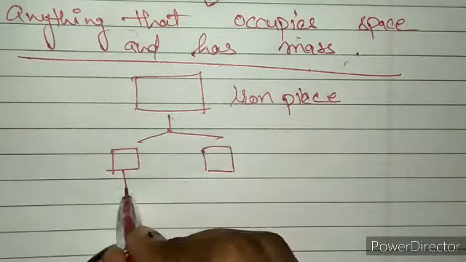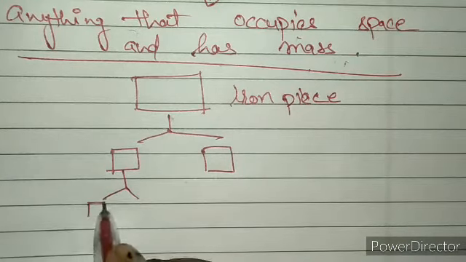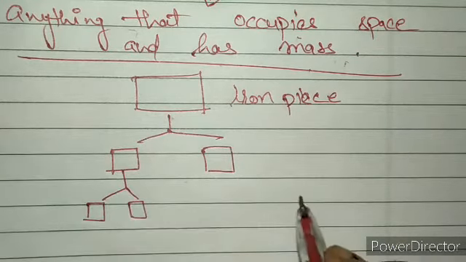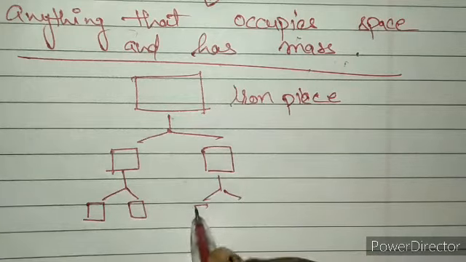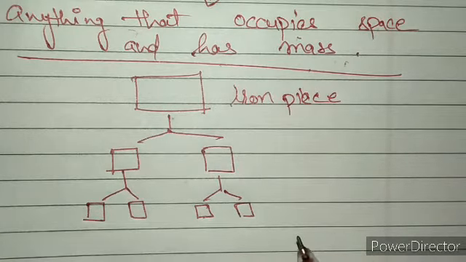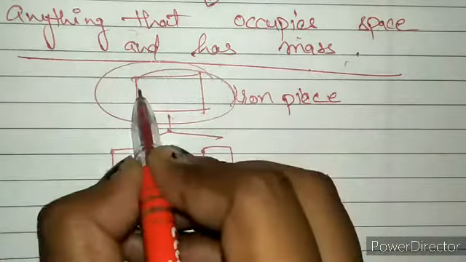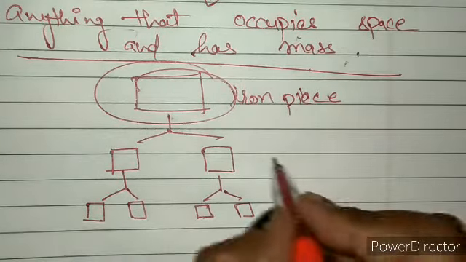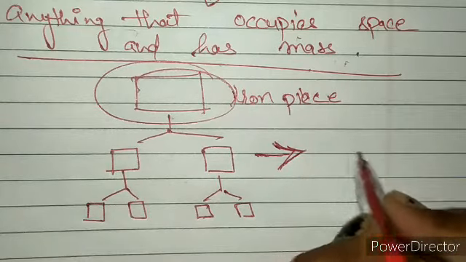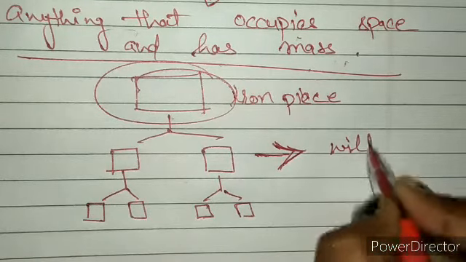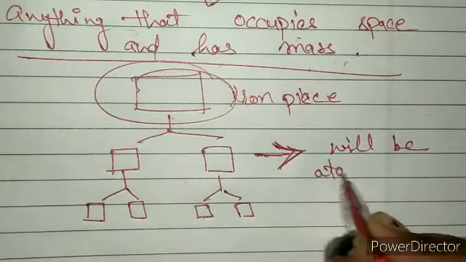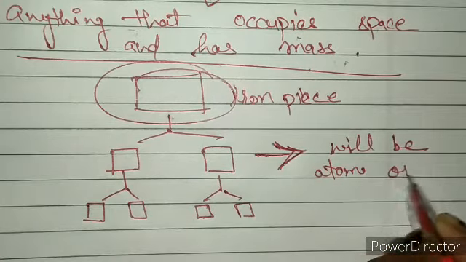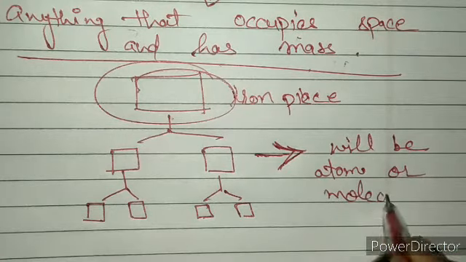Afterwards, these pieces break down further into different smaller parts. So when this matter splits into smaller and smaller particles, in the end the remaining piece will be an atom or molecule.